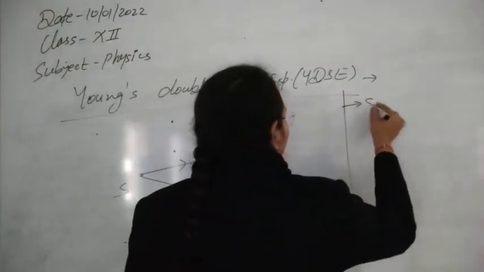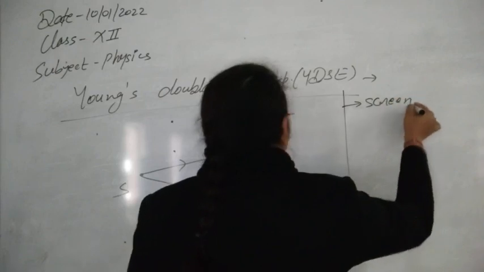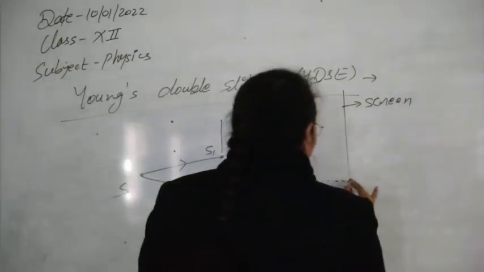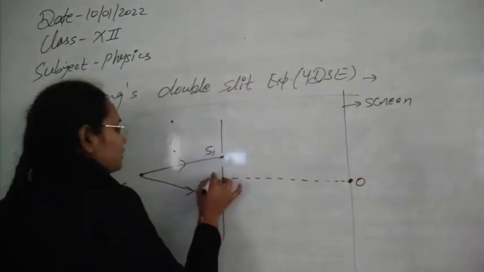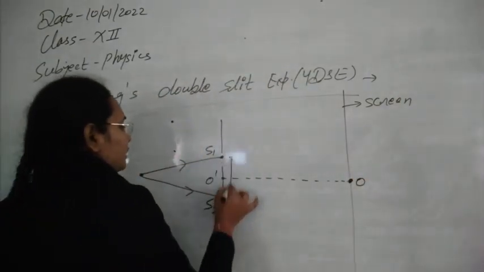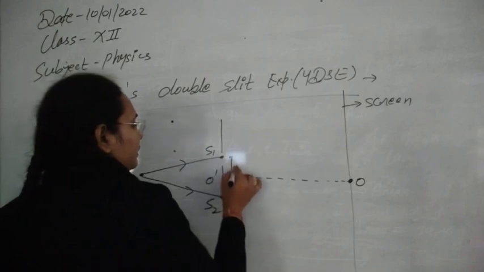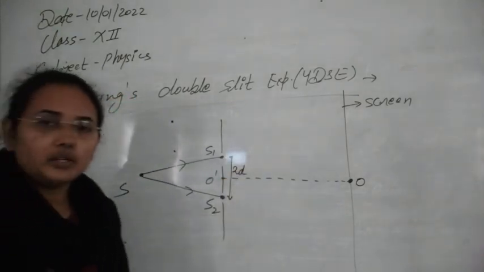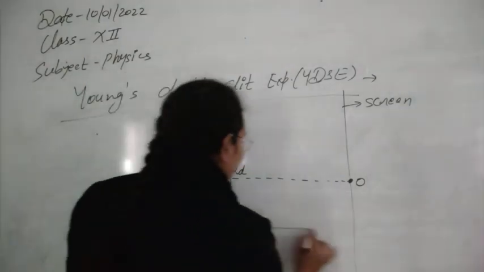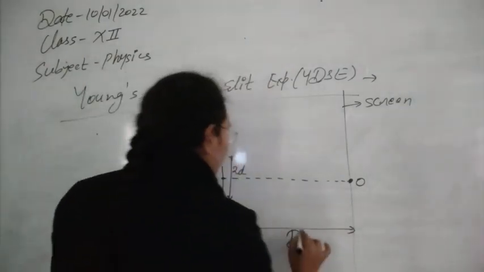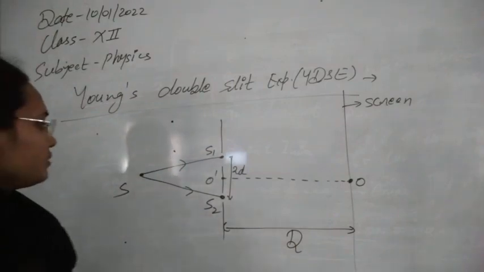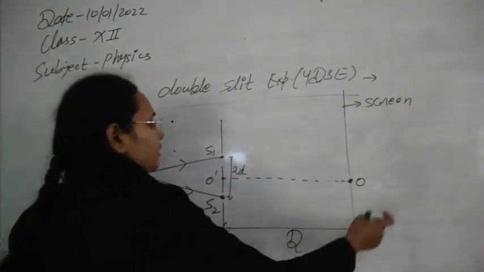So this is the screen that we have put. Now take the center point of the screen. Suppose this is our point O, and this is O dash. Let us suppose the distance between the two sources is 2d. I am taking 2d just to remove difficulties in calculation. This is capital D, the distance between the sources and the screen. So these are the sources and this is the screen.